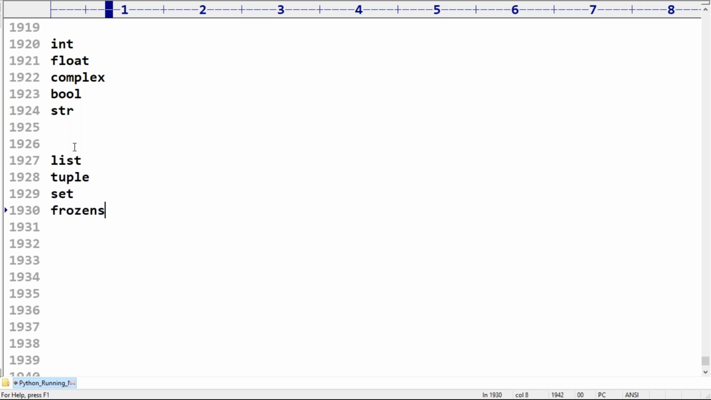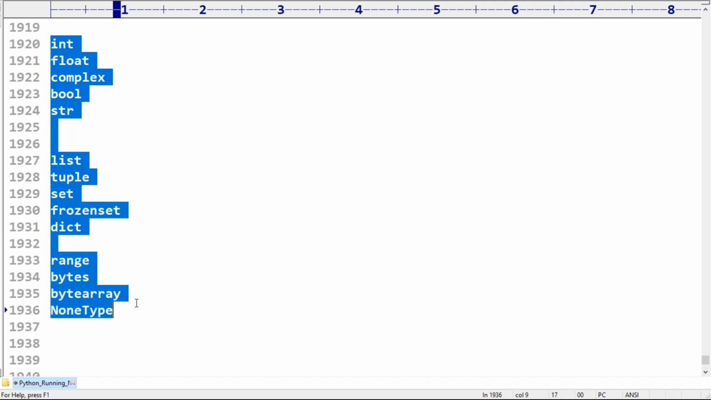Next, we had a discussion about list, tuple, set, frozenset, and dict concepts, but all these are at a very top level. The separate topics we are going to discuss in detail; I provided just a basic idea. Next, range, bytes, bytearray, and NoneType. These are the 14 data types we discussed in the last sessions.